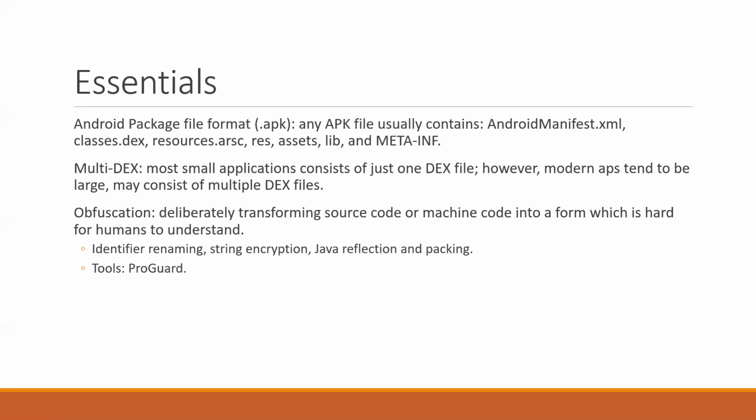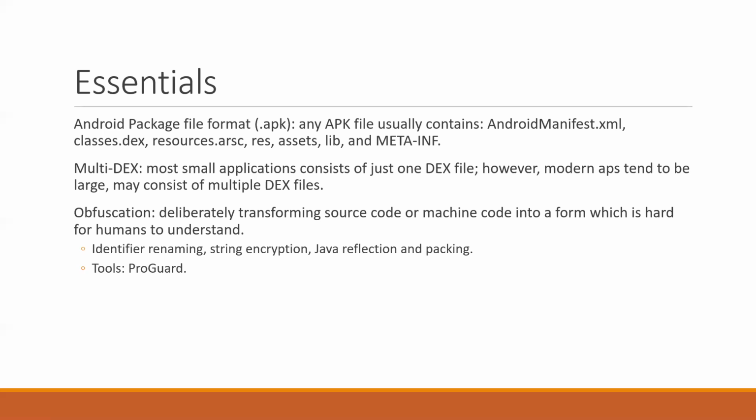The APK format is like a zipped file that contains multiple elements about an application, such as the AndroidManifest.xml, the classes.dex, the resources, the assets, etc. Our focus is on the AndroidManifest.xml and also the classes.dex. Another point that contributed to the challenges we faced in implementing this tool is that some applications contain multiple DEX files instead of just one.